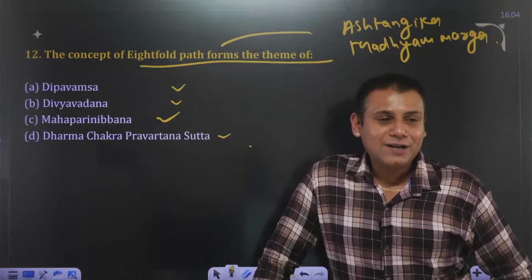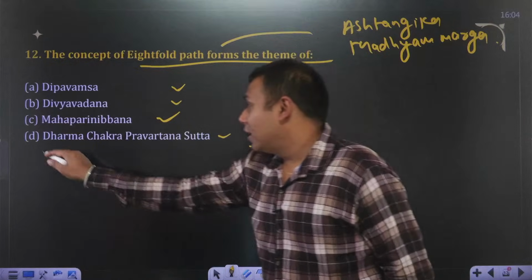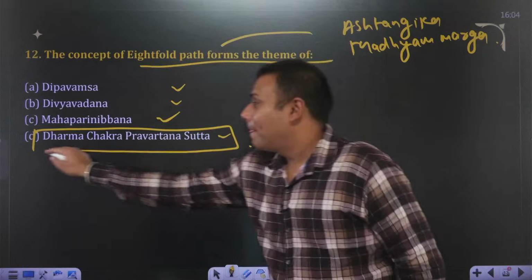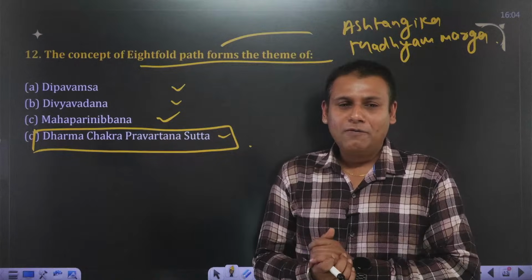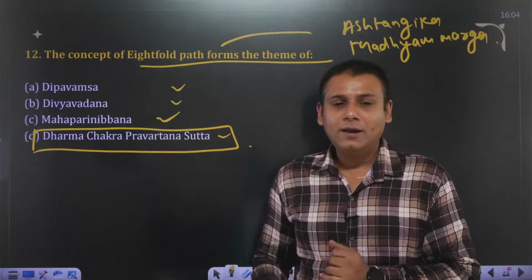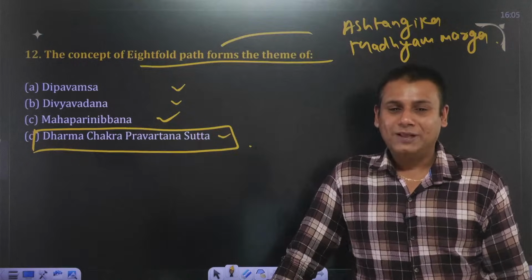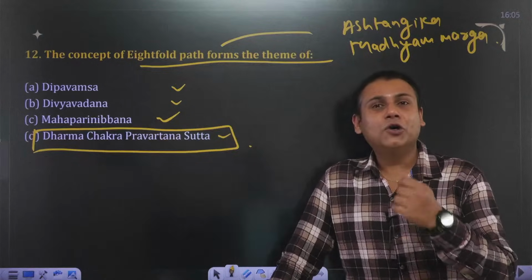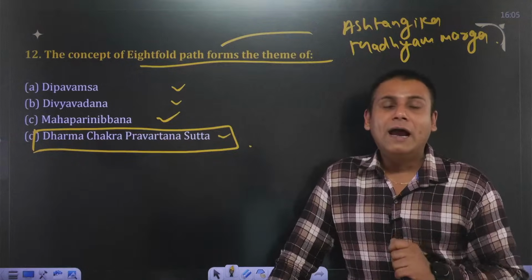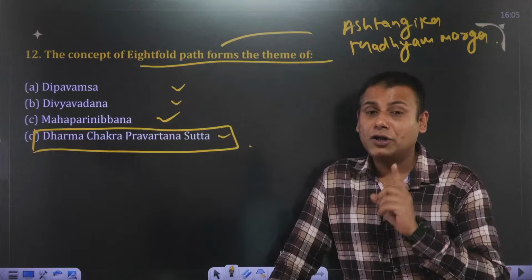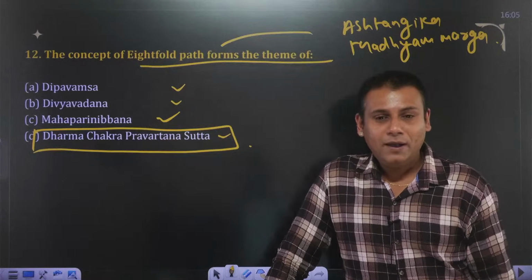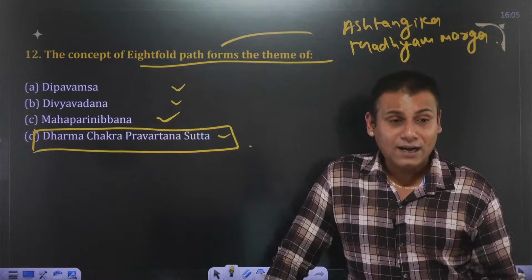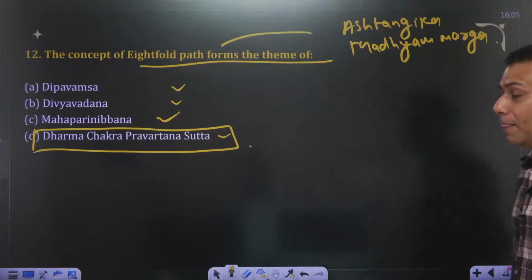Answer to this question is Dharma Chakra Parivartan Sutta. Answer is D. No issues, Vipul. Even though if you are weak in this part, there's no issue with that. Just keep on revising the concept. In ancient Indian history and medieval Indian history, focus majorly on terminologies as well. Okay? Yes, Rajesh ji, it's not B, the answer, Roshan, perfect answer. The answer to this question is D.